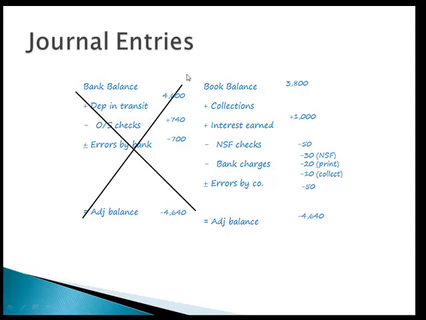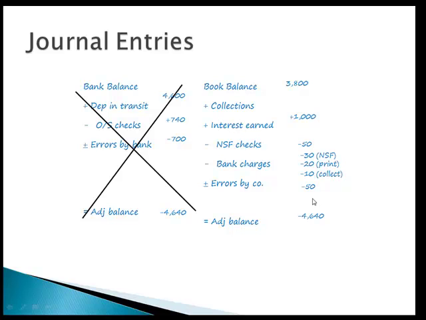The other thing is that we do not need to record anything on the left side. Those items will clear on their own. We don't need to record them. If there was an error by the bank, we would get on the phone and call the bank and say, hey, you had an error, but we would not need to do anything on our side. We do need to record entries on the right side.